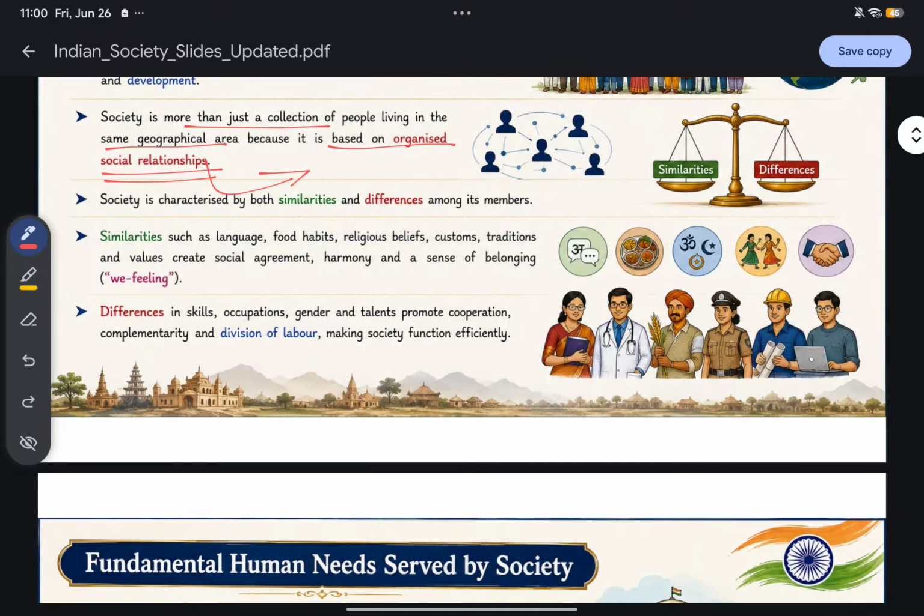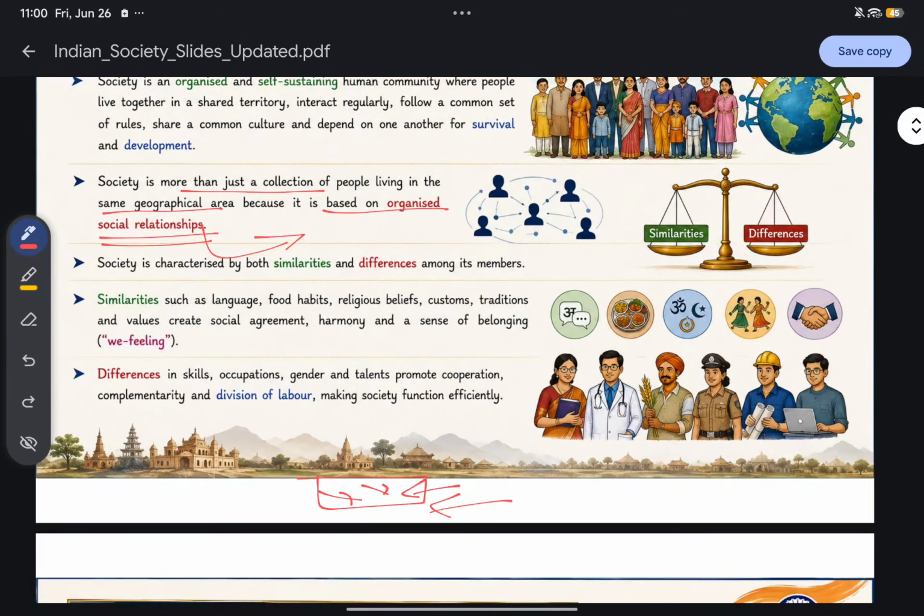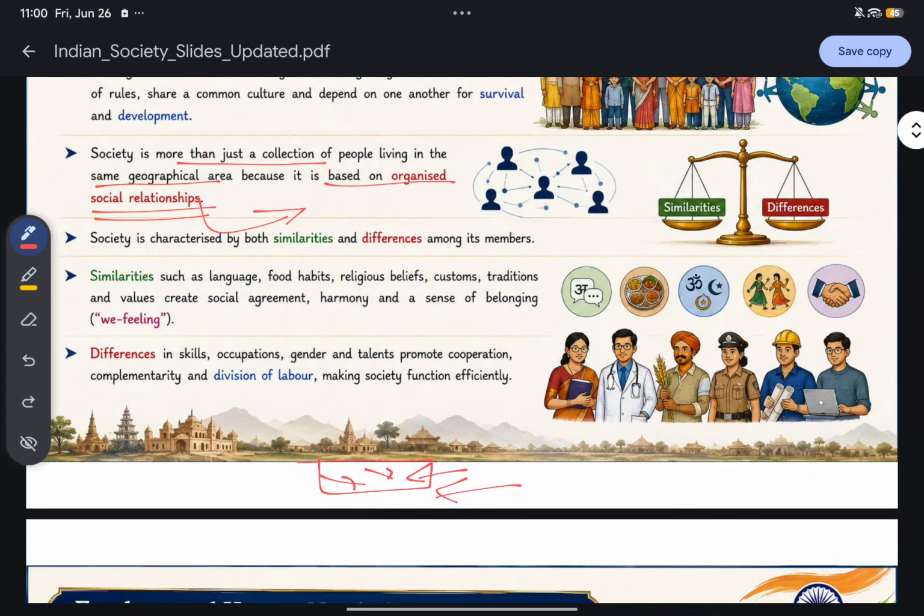Now the question arises: in a society where people are living with a common set of goals, following common rules and common principles, is there any scope of differences among its members? Yes. For example, in our Indian society, we are living in harmony, but we have differences in terms of skills, occupation, gender, and talent. So society is characterized by both similarities and differences among its members.